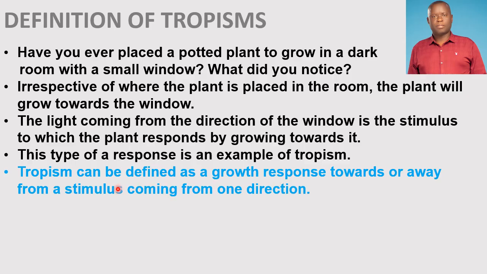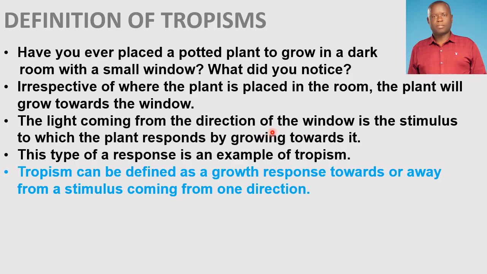Sometimes it can be just a part of the plant growing towards a stimulus, and another part of the same plant growing away from that same stimulus. So the definition of tropism is as stated here.